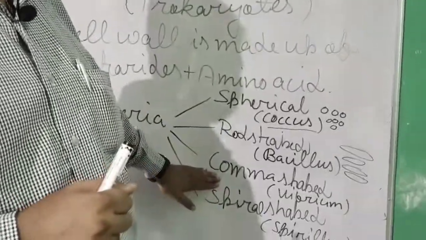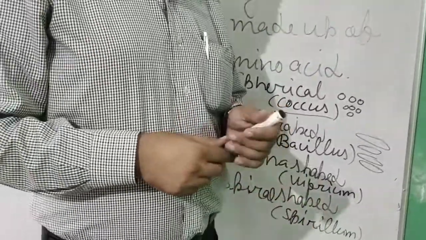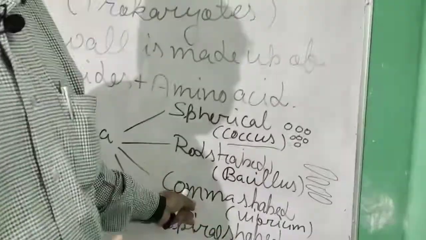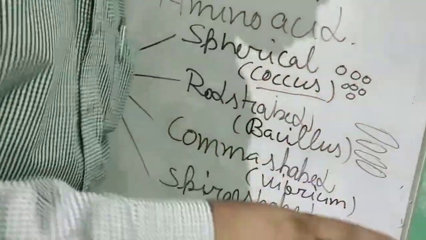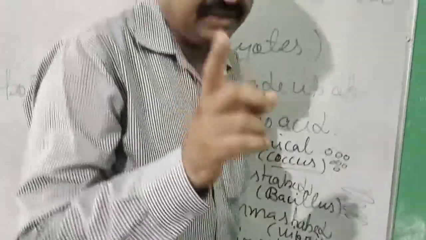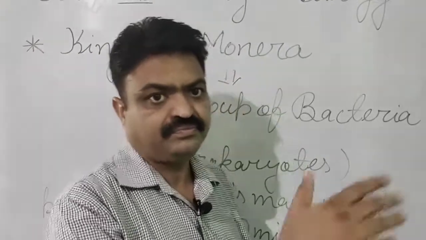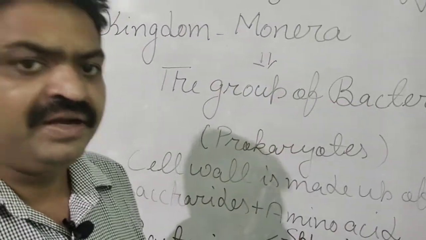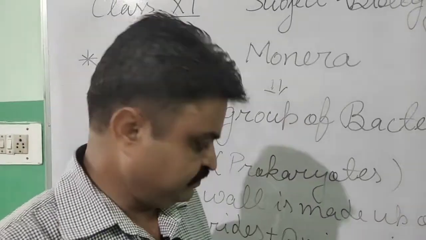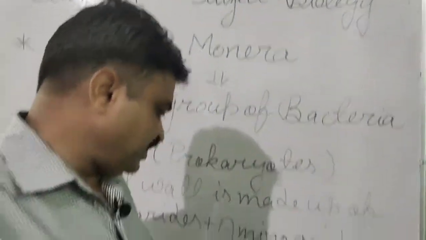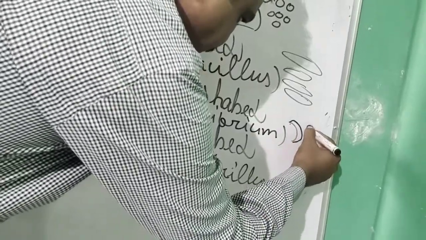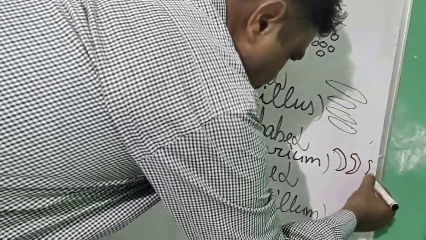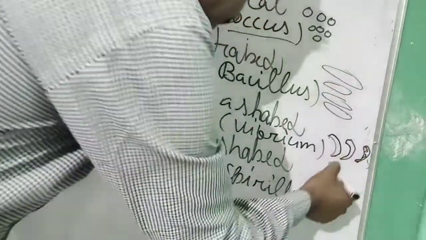Next is comma-shaped bacteria, and these comma-shaped bacteria are known as Vibrio. There is one bacteria that causes cholera, and the name of that bacteria is Vibrio cholerae, and that Vibrio cholerae causes cholera. Vibrio cholerae has a comma-shaped structure, like this type of structure they have.